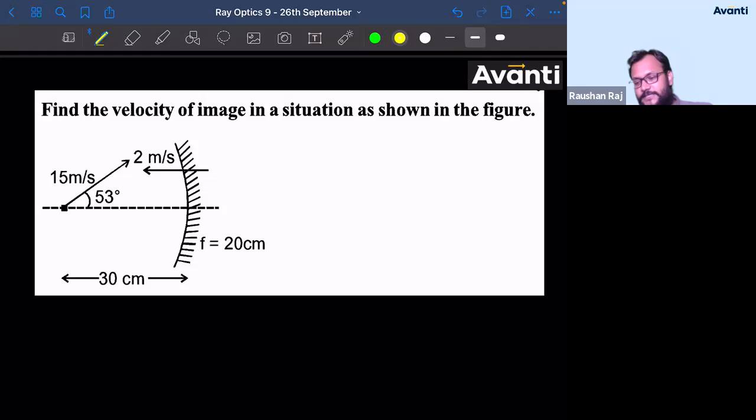Come on guys, give me the answer for this. Find the velocity of image in the situation as shown in the figure. Answer quickly. Yes absolutely Gokul, the answer will be the same. It will not be different. You must get the same answer.